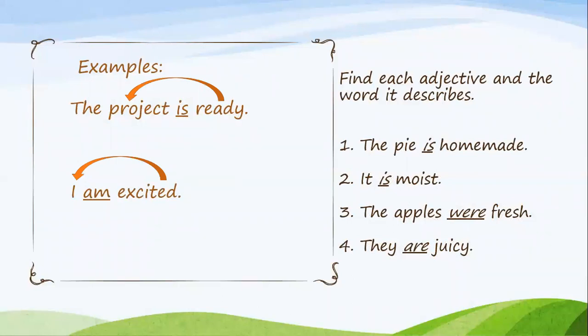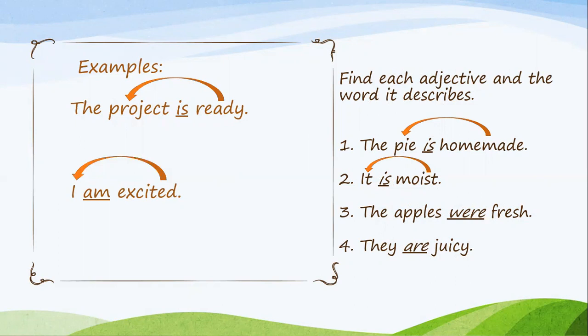The pie is homemade. Let's think about this for a minute. Find the adjective and the word it describes. Did you find it? Great. If you said homemade, yes, homemade is the adjective, and it's describing the pie. Let's go to number 2. It is moist. The word moist is describing it. You got it.